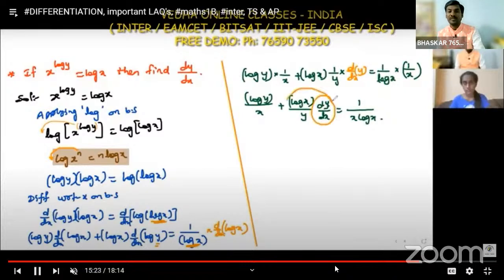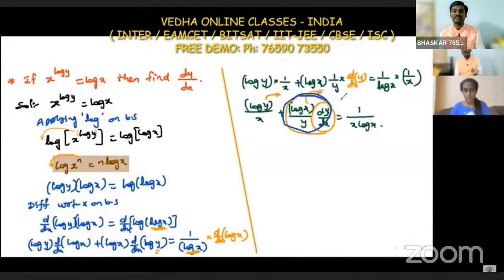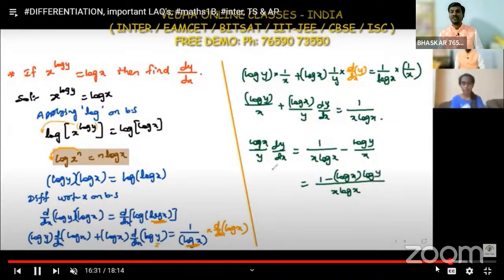Here we have the derivative in the second term, so the remaining terms you send to the right side. If you send them to the right side, we get log x divided by y into dy by dx is equal to 1 by x log x, and sending that term to the other side we get minus. Take the LCM, x log x is the LCM. So we have x log x as it is, 1 minus. Here we have only x and don't have log x, so multiply with log x into log y.